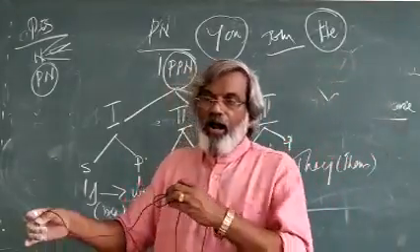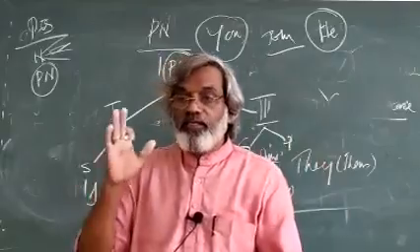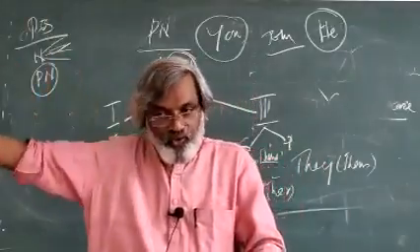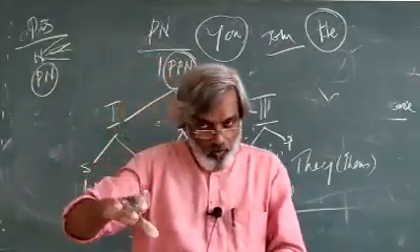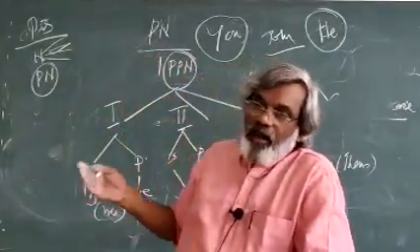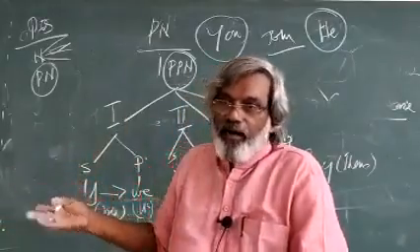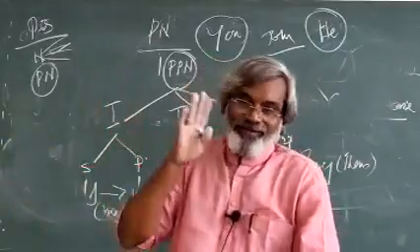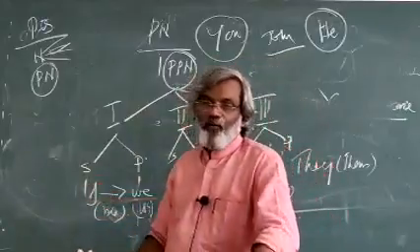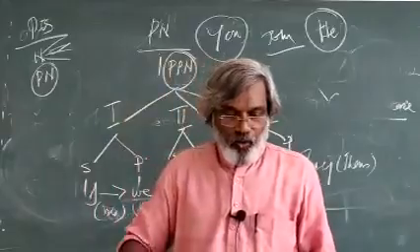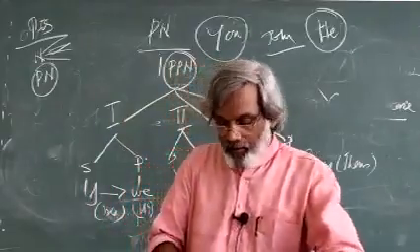Means the words written in the bracket you can use in the object case, means accusative case. Words written in the brackets are known as accusative forms. Words written outside the bracket are nominative. So all these concepts you have to keep.